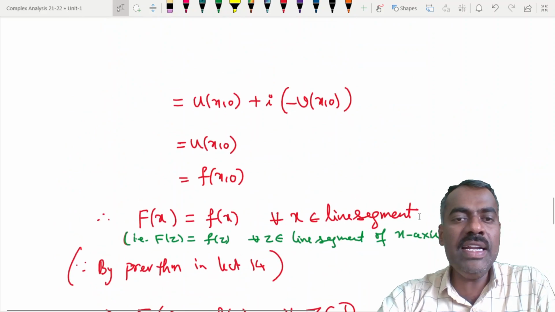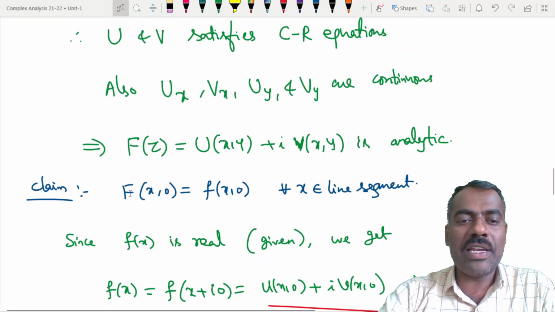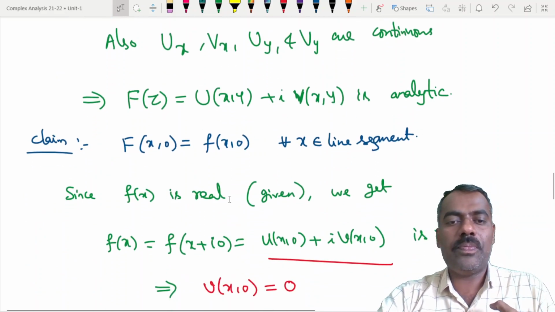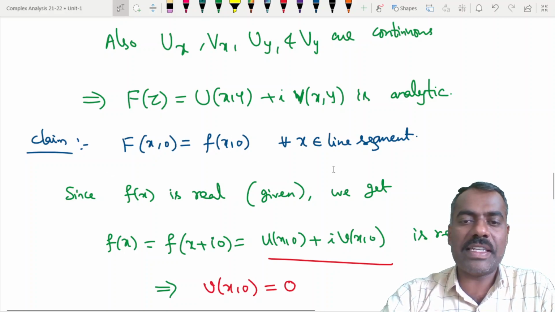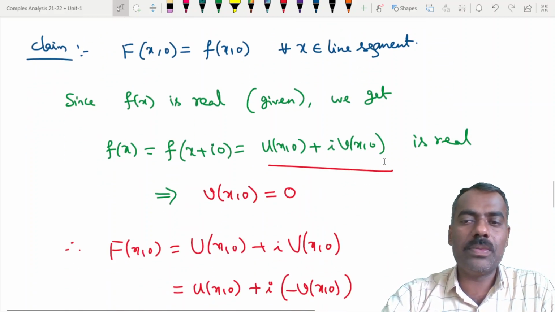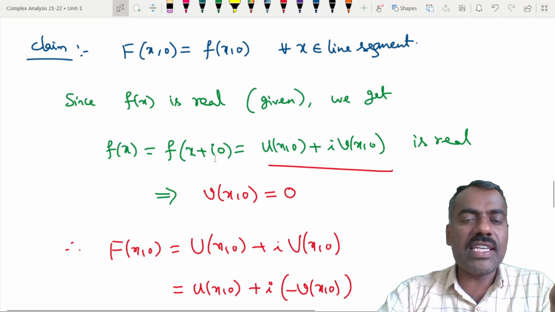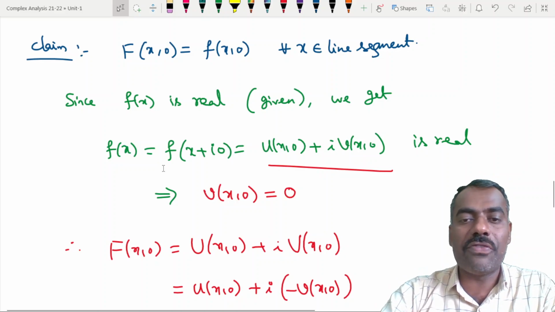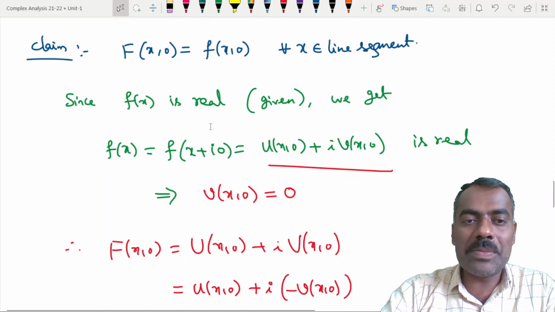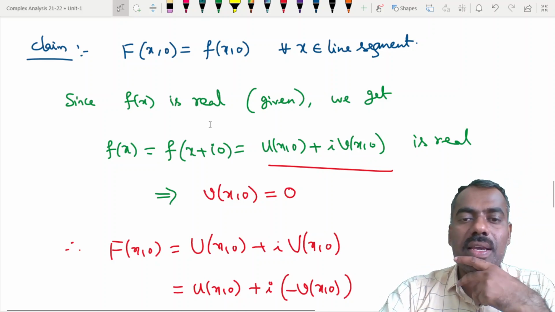And when we have used this, showing that capital F is the same as small f, we have proved that F of x comma 0 is equal to small f of x comma 0, right? Yes or no? Now what you will say here is important. When you take the y-axis, what will you say about f of y? What is meant by saying that f of y is real? It doesn't make sense, right?